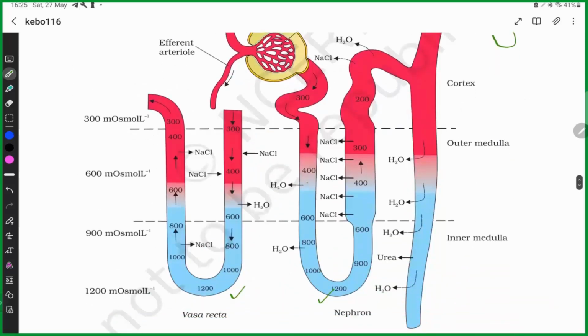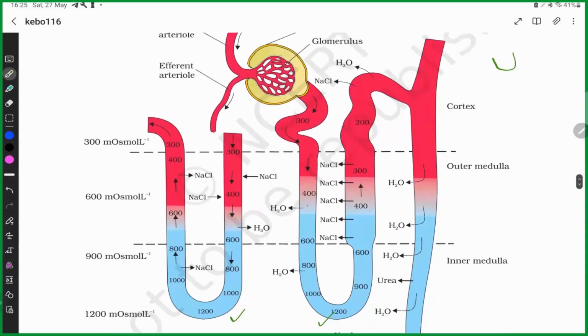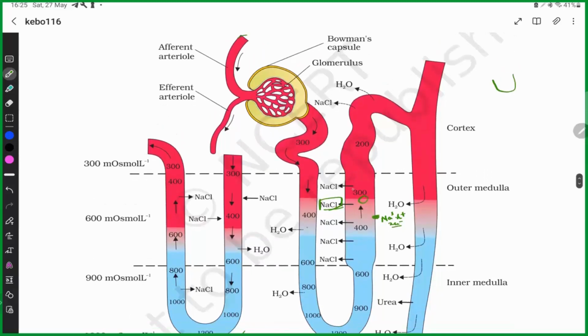First, the filtrate is coming along this pathway. Then here is the presence of the transporter, sodium, potassium, 2 chloride. So sodium is getting reabsorbed. If sodium is getting reabsorbed, then the filtrate is being diluted along this pathway.